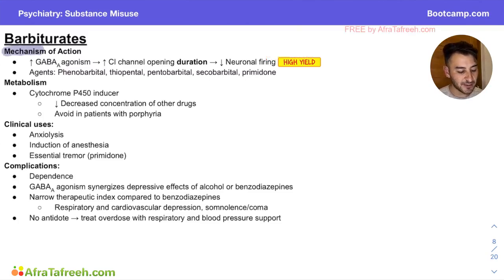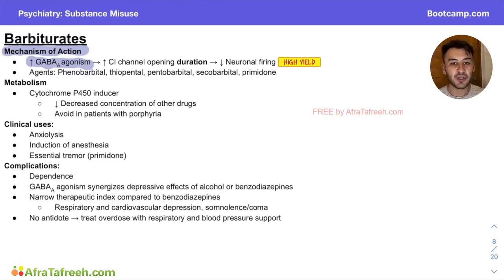So, in terms of mechanism of action, I'm using this dark blue, dark purple color because it's very similar to the blue that we used in benzodiazepines, but still just a little bit different. So it's all about GABA A again. Remember, our theme was GABA A is agonized by alcohol, by benzodiazepines, and by barbiturates. And this is what makes all of these drugs really dangerous when it comes to withdrawal. I want you guys to remember that.